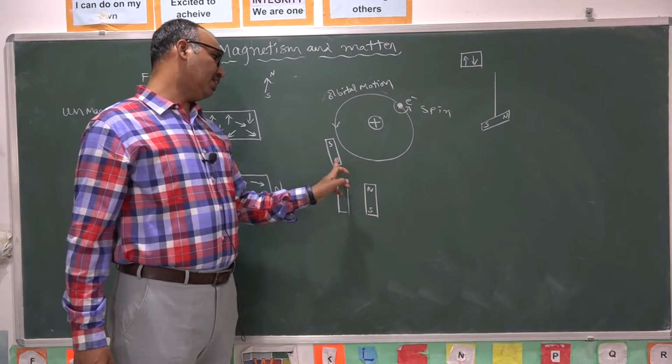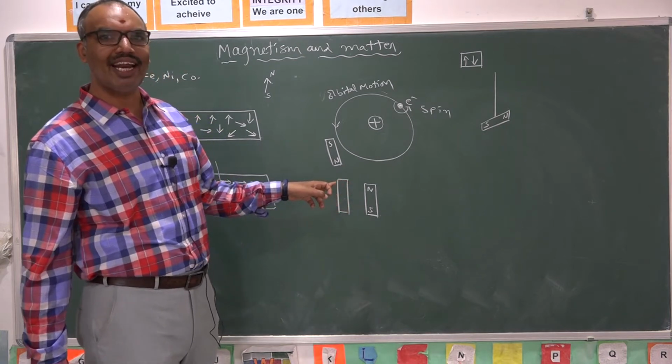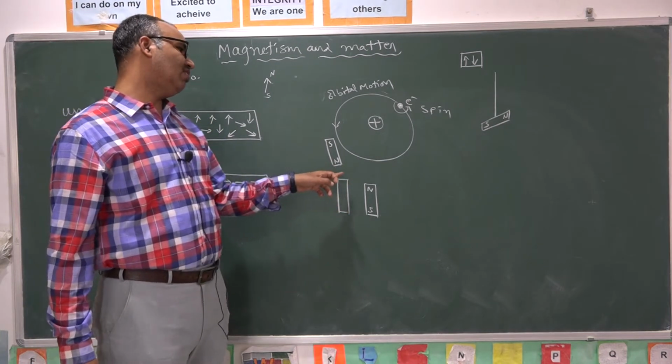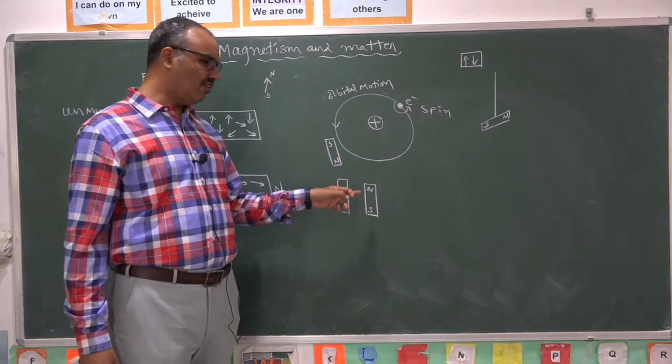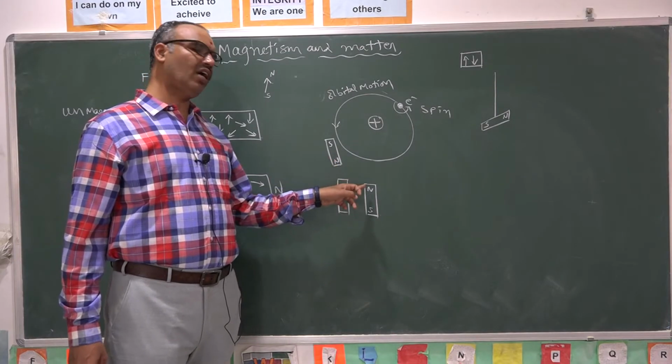But it will be repelled by the magnet, because like poles always repel each other, unlike poles always attract each other. What is the reason behind it? I will tell you the reason also. For the time being, north pole and north pole repel each other.